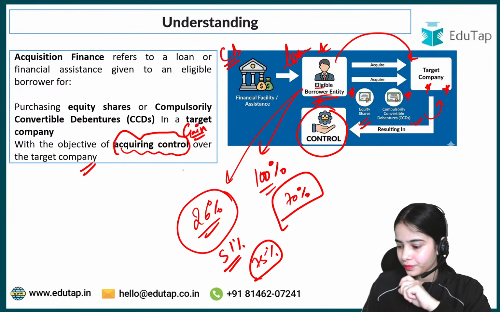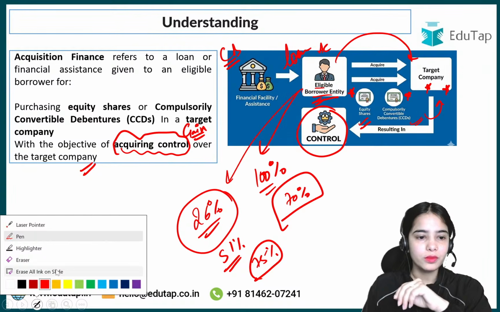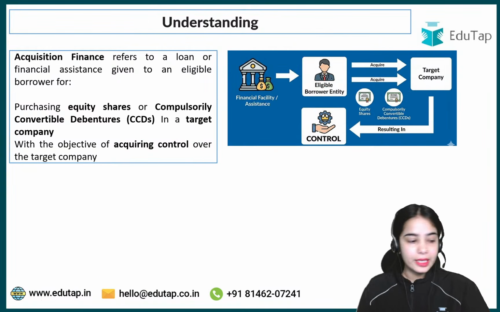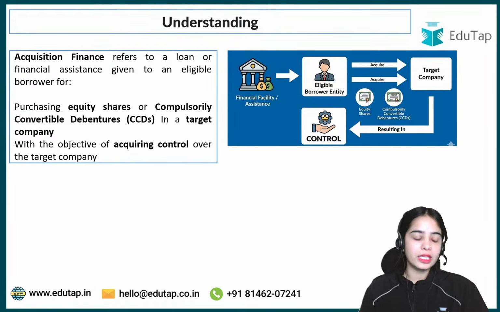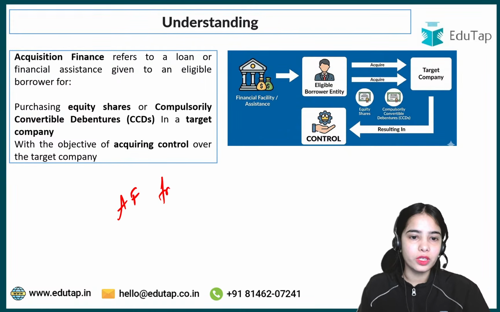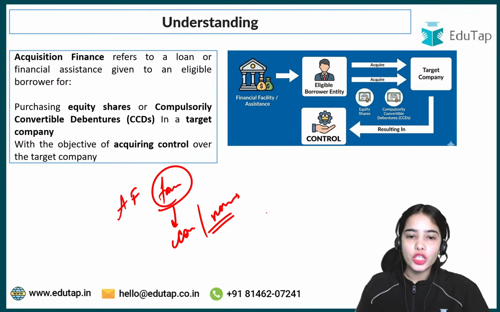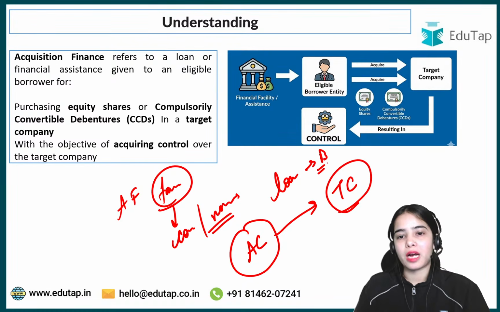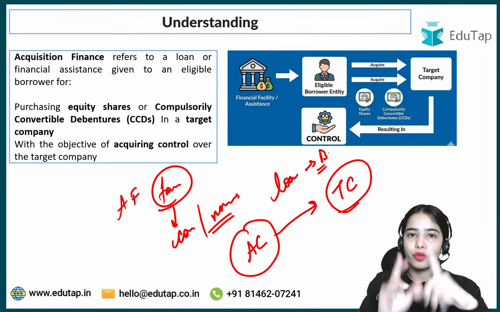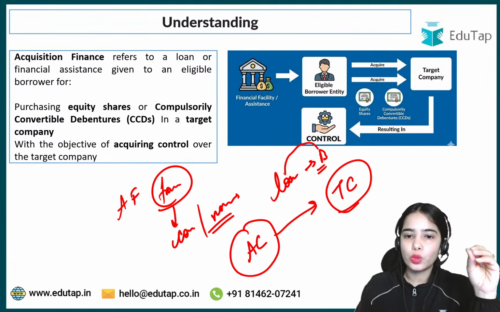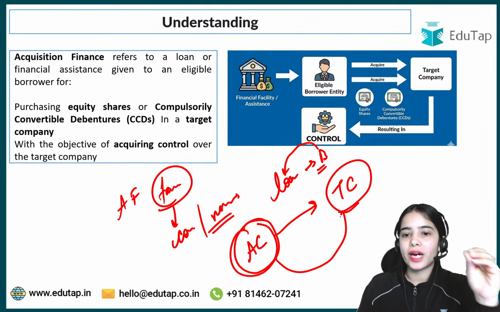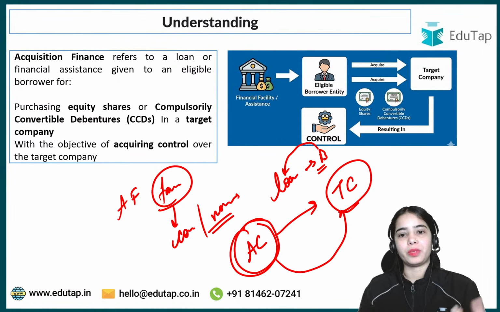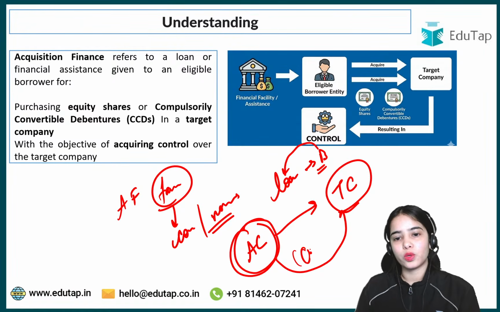Any confusion? Yes, correct. So the basic idea is correct, that the acquisition finance framework provides the conditions, the norms, the framework under which the acquiring company can acquire the target company by taking the loan from the commercial bank. It provides for the banks to provide the loan for the acquiring company to acquire the target company, and to acquire some control over the target company.